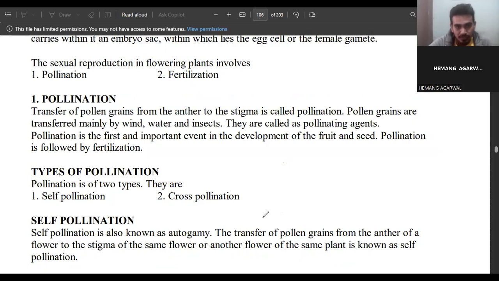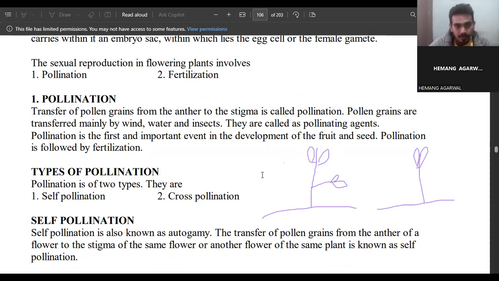So if this one is a flower, this is another plant. Or you can say they have the same. Okay, the picture is there.